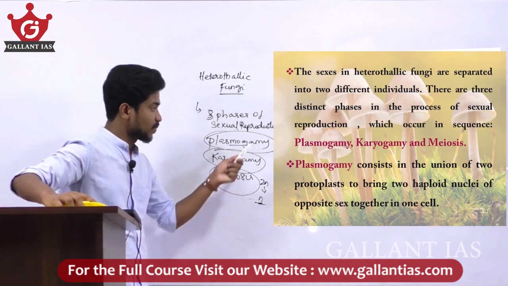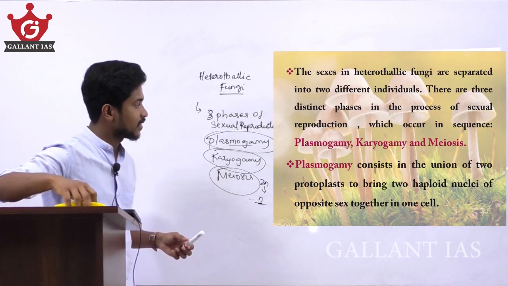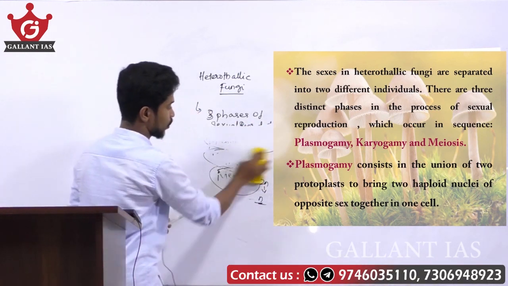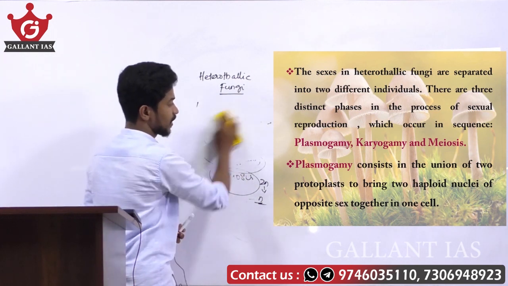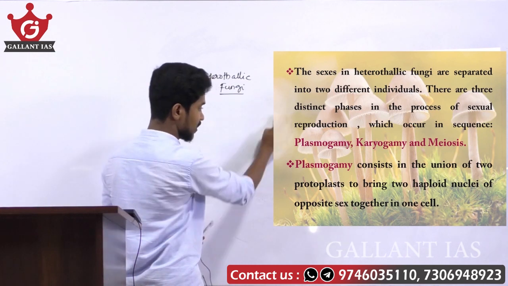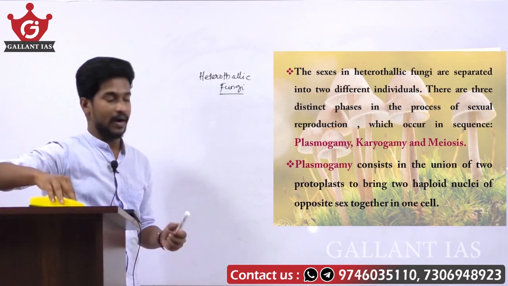So plasmogamy consists in the union of two different protoplasts to bring two haploid nuclei of opposite sex together in one cell.